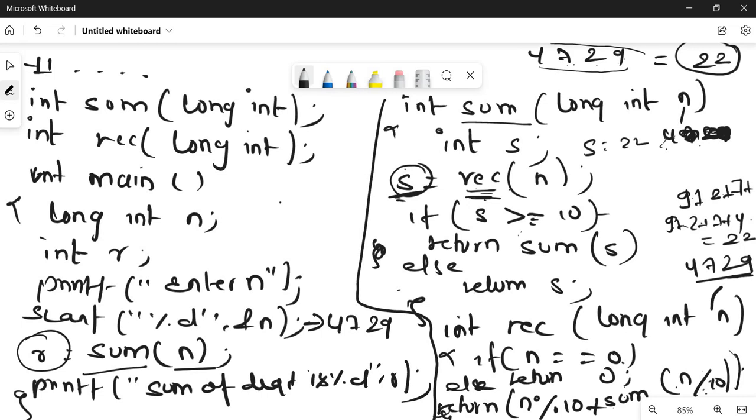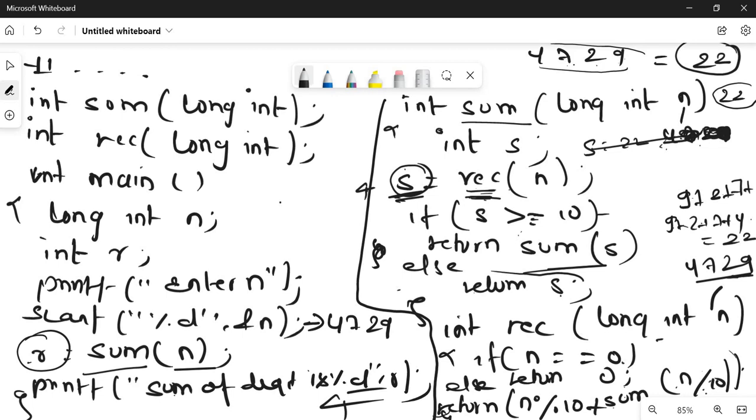So it is passed again to the sum function, with n now 22. The same process is followed: 2 plus 2 is 4. Now it checks, 4 is greater than or equal to 10, no, so it returns s. The value is displayed as the sum of digits is 4.